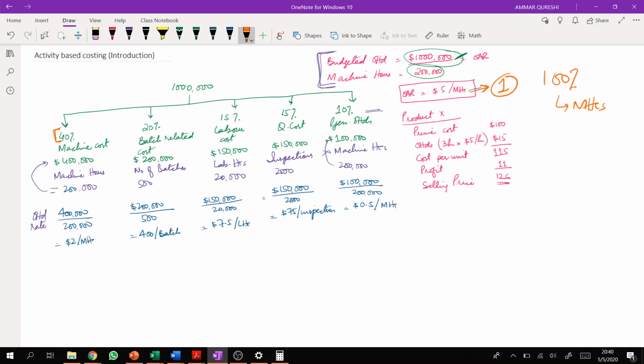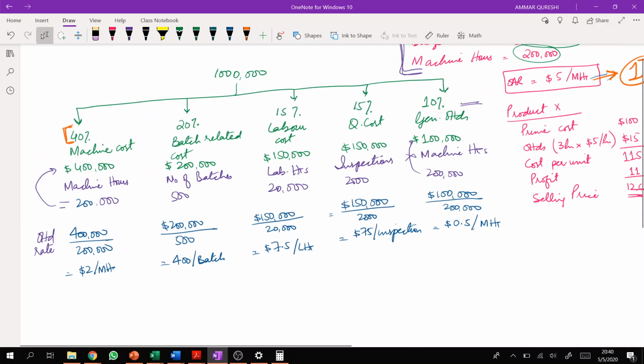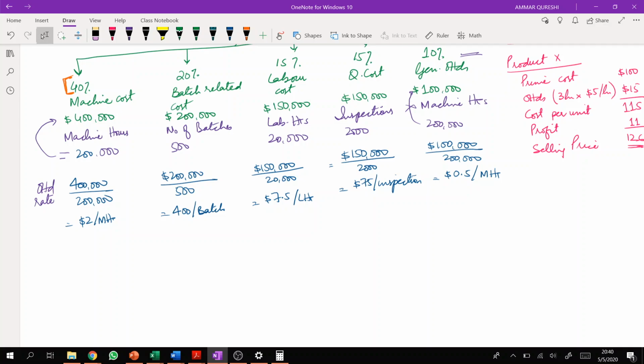So that's basically something went wrong. I mean, if you reduce your machine hours by 20%, your 100% overheads will not change. Just 40% overheads will change. That's basically the difference, right? Now what we need to do, we need to absorb. Absorb means what? Absorb means to include overheads into the cost of the product, right? So what we need to do now is include overheads into the cost of the product. Obviously we have calculated these rates, so we have to use these rates. So how can we use these rates?